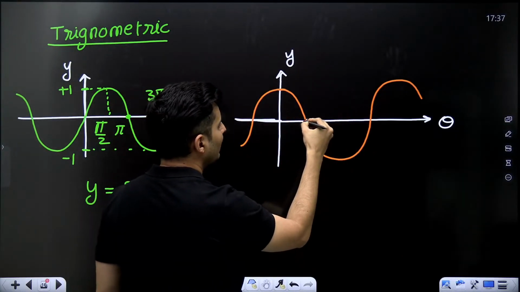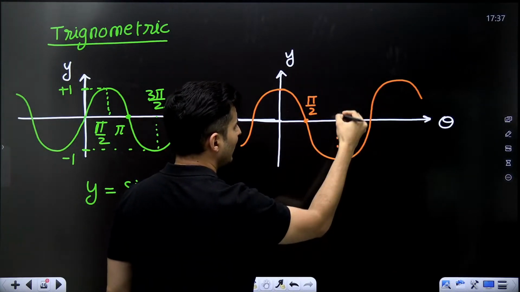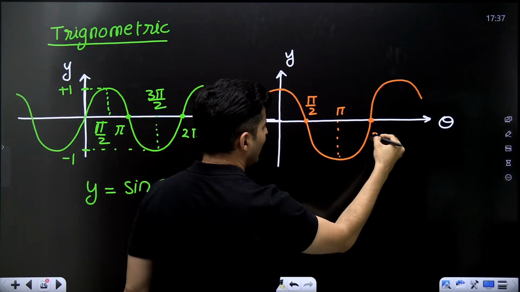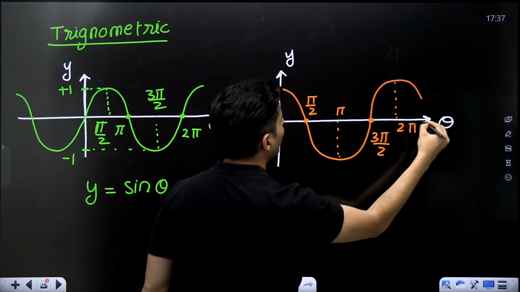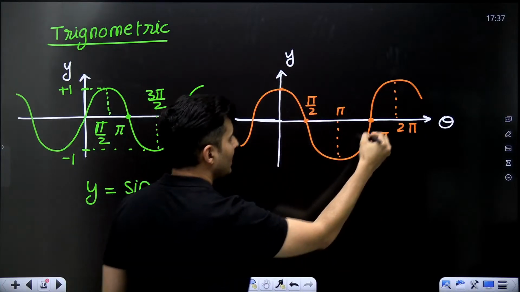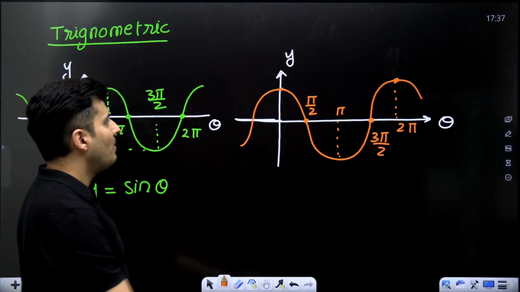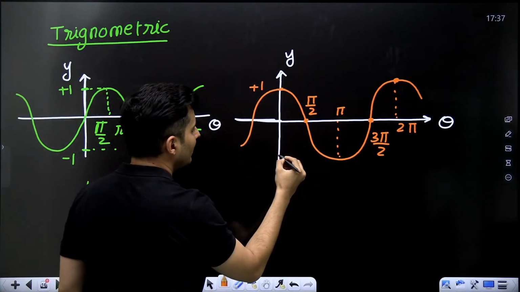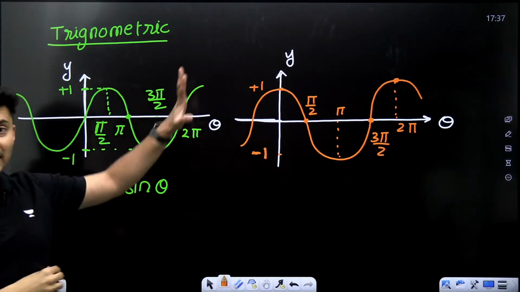So basically it becomes 0 at 90 degrees, that means pi by 2 radians. This value is pi radians, this value is 3 pi by 2 radians, and this value is finally 2 pi radians. It starts and comes back. So one cycle is completed and the maximum value is +1, the least value is -1. Everybody with me?